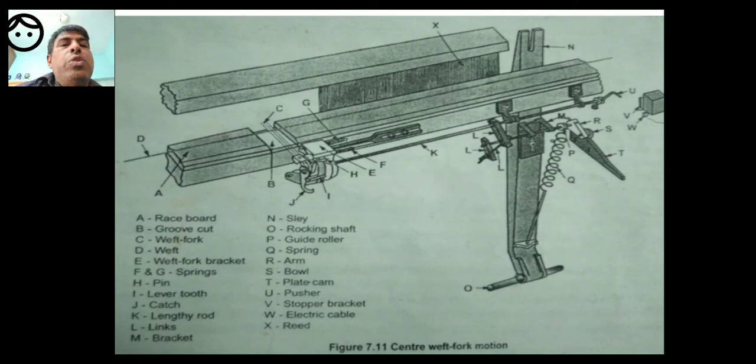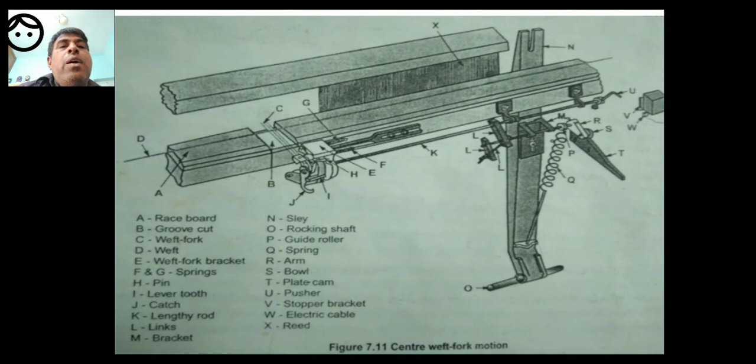So in between these two there is a lengthy rod. K is a lengthy rod that connects these two parts of the diagram. It is not two parts, but if you visualize that there are two parts in the diagram, one is on the left side and the other is on the right side. So the parts of the center weft fork mechanism are scattered around the left hand side and right hand side of the diagram.